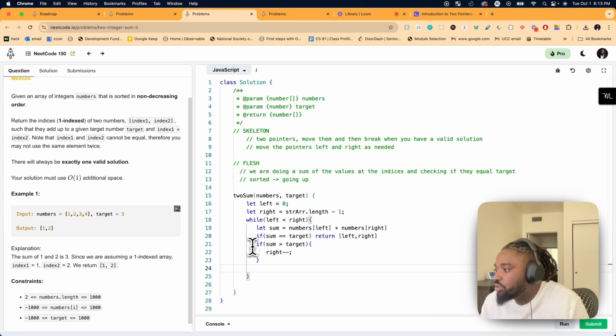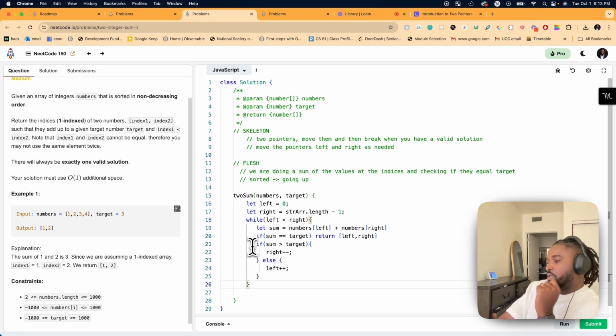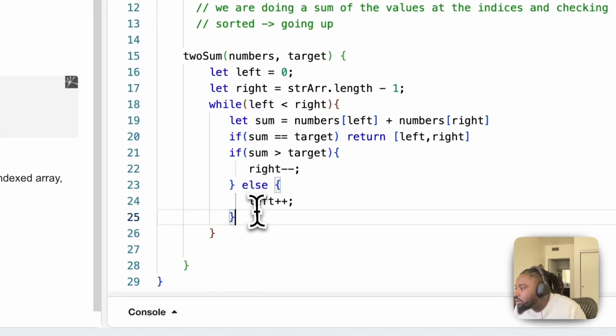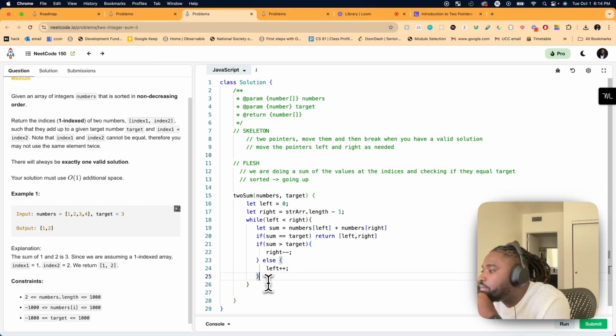Else, we want to move left in. And then, yeah, that's it. Otherwise we just continue.